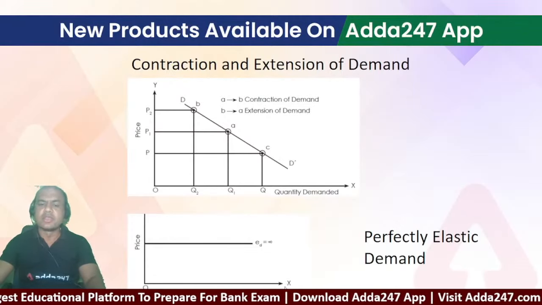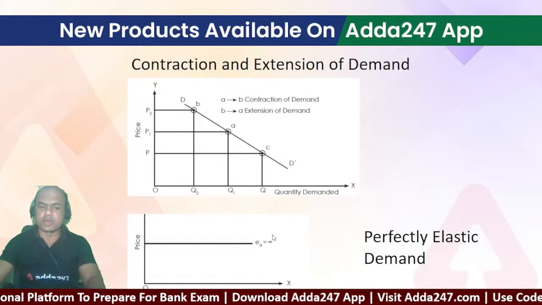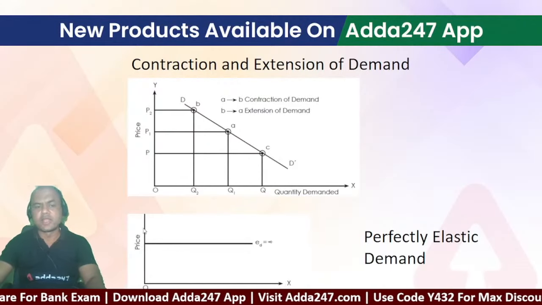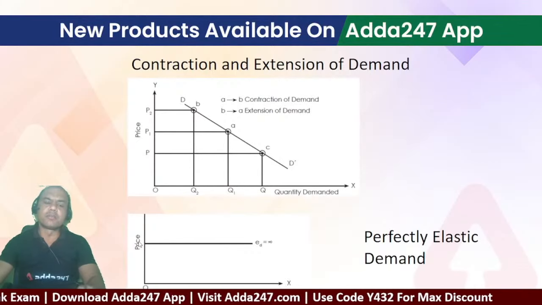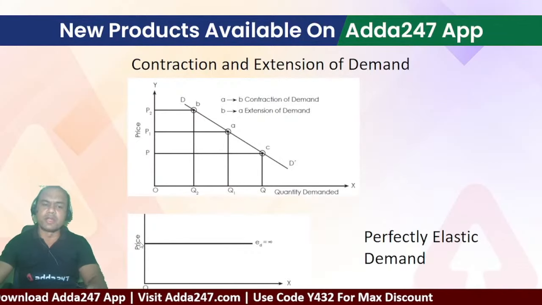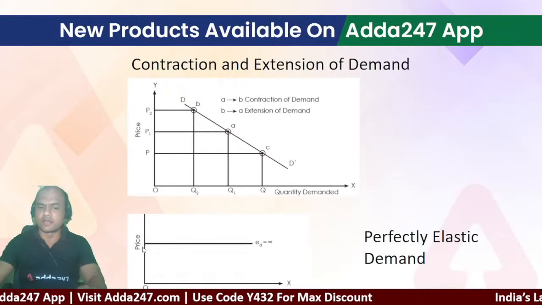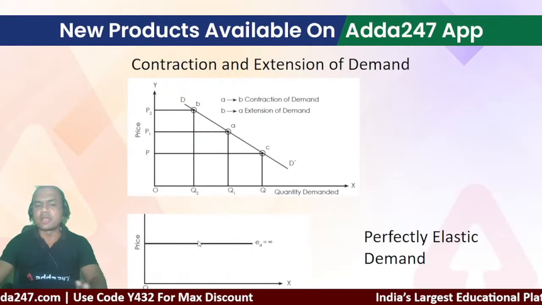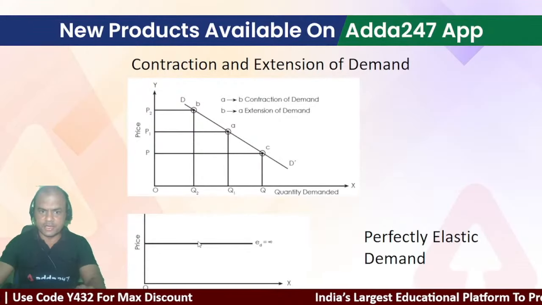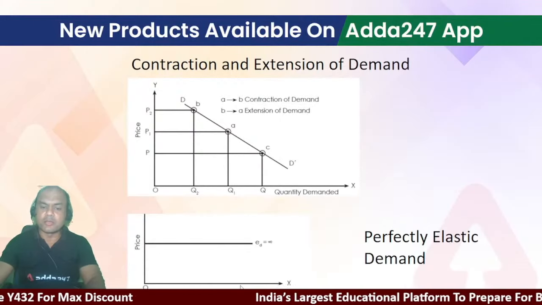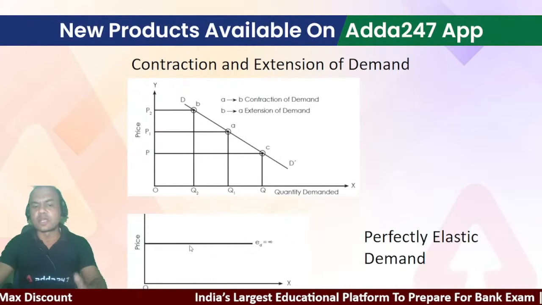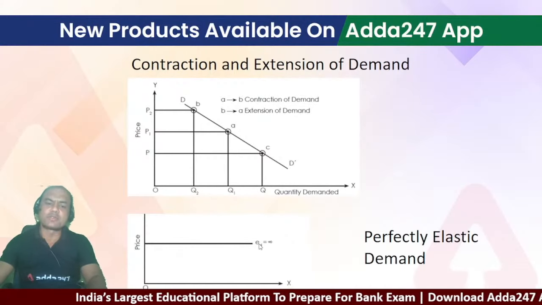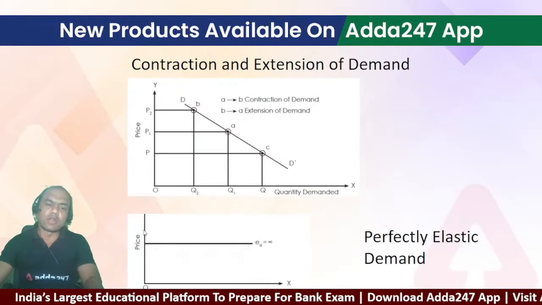It means this product has nothing to do with the price. It's like a plot or building in a prime locality. Even if you increase the price a bit, the quantity demanded does not decrease, because it's so lucrative that people will try to buy it at any price available. So it's not dependent on price.